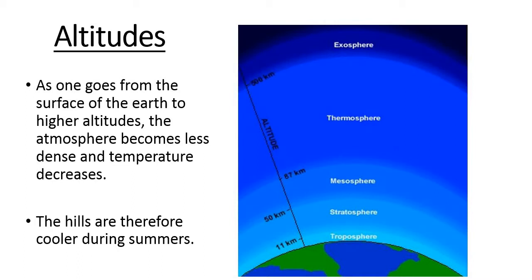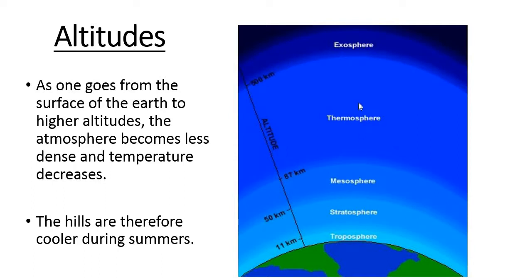Next comes altitude. Altitude here means height. As one goes from the surface of the earth to higher altitudes, the atmosphere becomes less dense and temperature decreases.